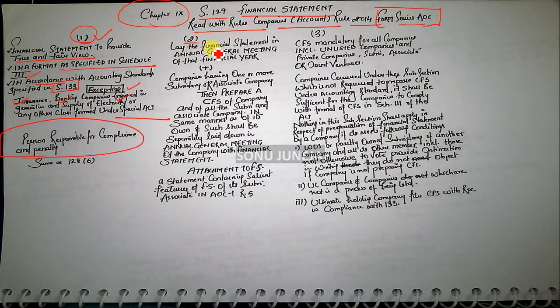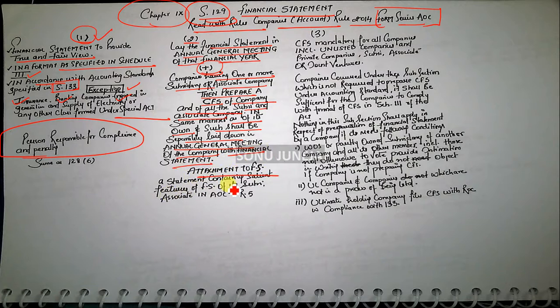Subsection 2: the financial statement shall be laid in the annual general meeting of that financial year. A company having one or more subsidiary or associate has to prepare a consolidated financial statement of the company and of all the subsidiary and associate companies in the same manner as its own. That means the entire section 129 will also apply to subsidiary and associate companies. So it shall be separately laid down in the annual general meeting along with the financial statement.